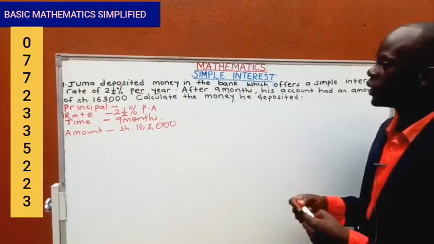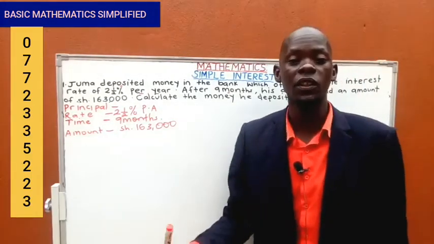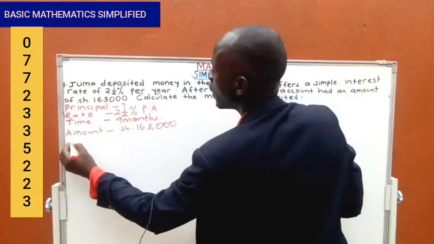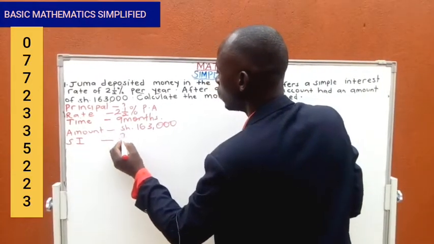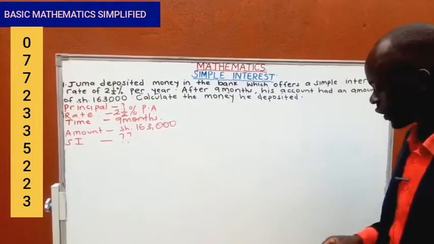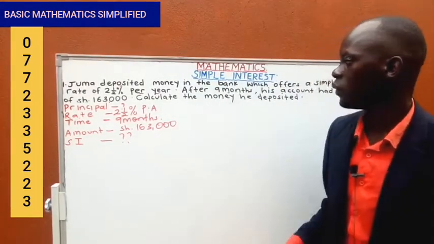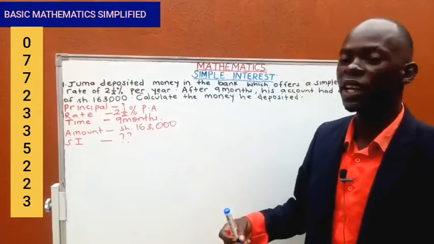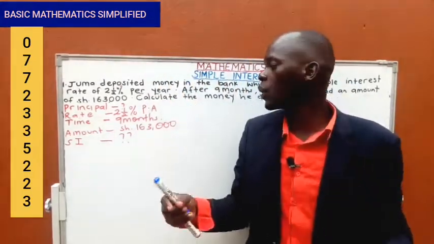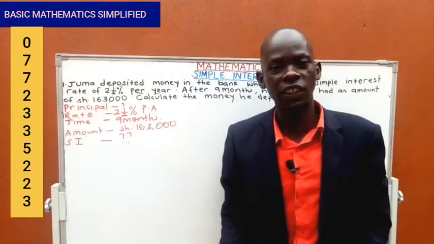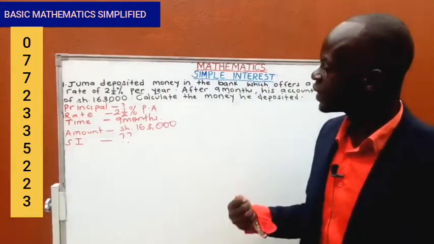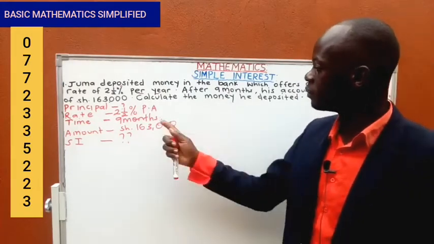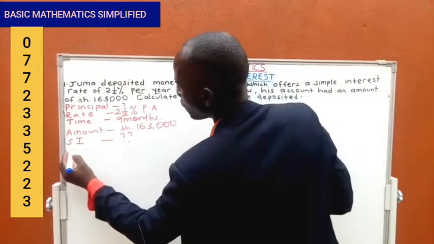Remember, they have not told us the amount of money that he deposited, that is, they have not told us the principal. That's why here we have nothing. Then what about the interest that he got? We also don't know. They have not given us the interest that he was able to fetch from that amount of money, which we don't know that he put in the bank. But we are told that the amount of money he got after a period of 9 months was shillings 163,000. That is the amount of money he picked at the end of the 9 months.